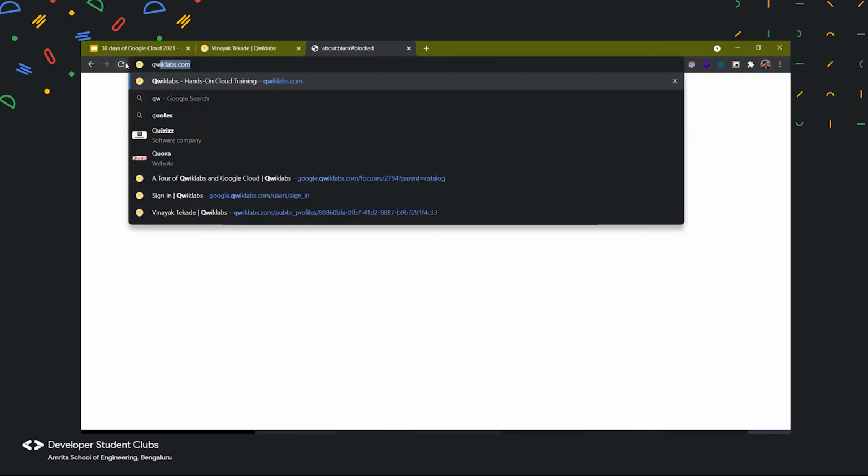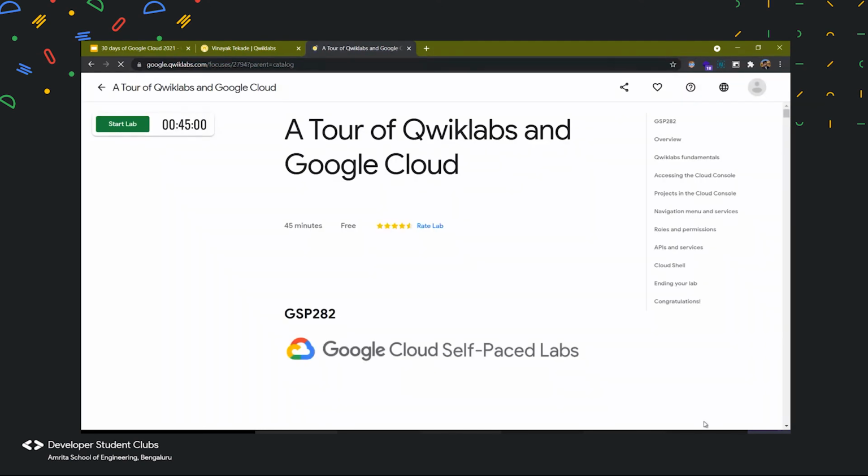Let me check that for you. Last year, I remember it was in this corner over here. Has anyone used the support section of Quick Labs?